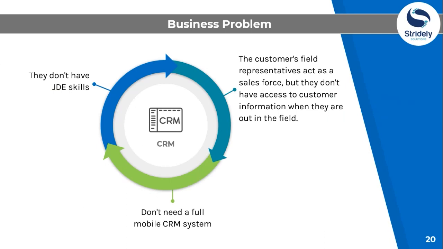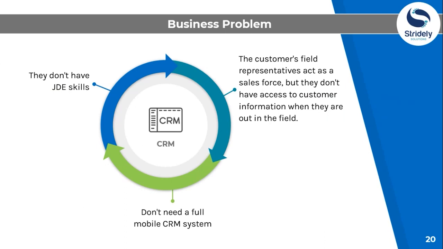They do not need a full mobile CRM system, and they also do not have JDE skills to see the customer information within JD Edwards Enterprise One itself. So they just need a simple way to get customer information from JDE.